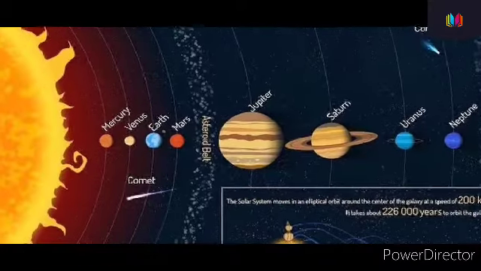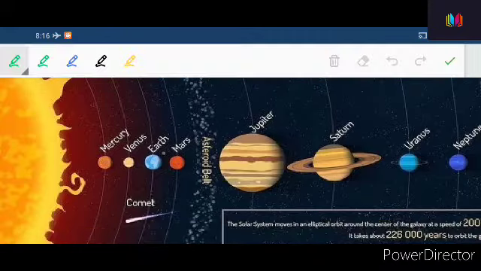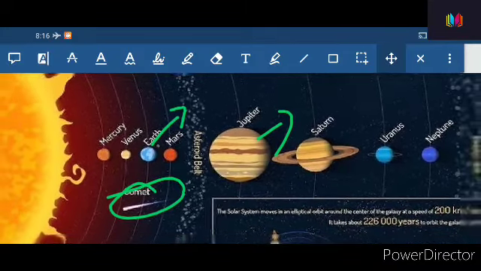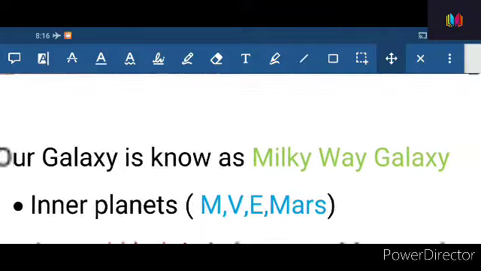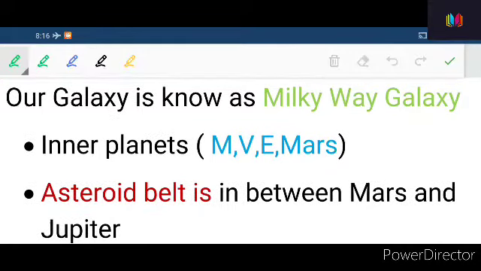Now you can have a look at our planetary system. Here we have Earth, and this is comet, and this is Jupiter. Okay, so we will discuss one after another in the later course of time. So at first, our galaxy is known as Milky Way galaxy. Remember this fact, our galaxy is known as Milky Way galaxy.